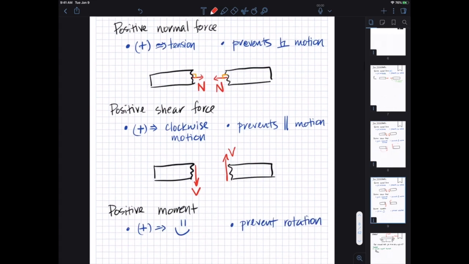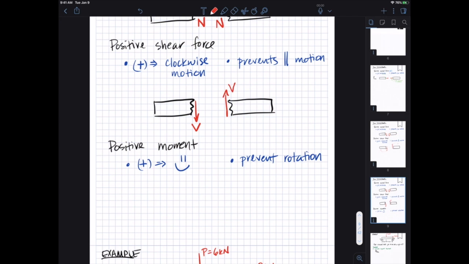The last one is the moment, and in this case, positive moments generate concave bending, or you can think of it as a happy moment. What does that look like? That means we apply a moment this way, and if I drew a little face in here, then I have a happy face. If I want that same happy face on the right-hand side, then I have to draw, again, a moment going this way.